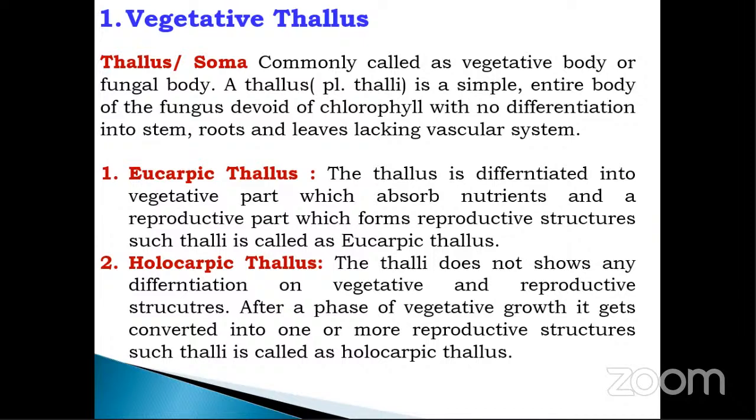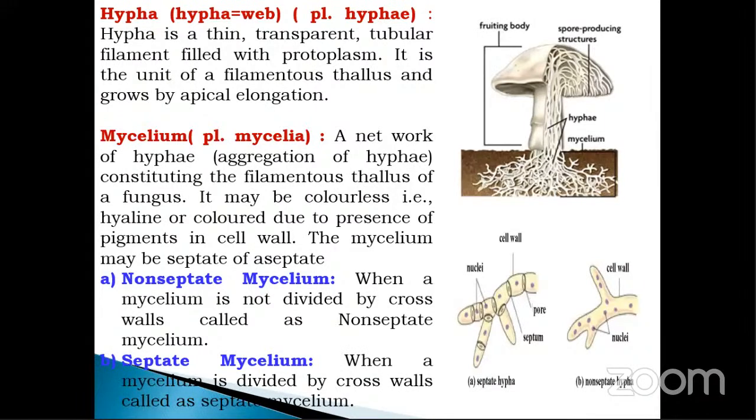Okay, this is all about the first character, the thallus or the vegetative thallus. The next definition is hypha. In an earlier lecture, we already studied the definition of hypha. Hypha is a thin, transparent, tubular filament filled with protoplasm. It is the unit of filamentous thallus and grows by apical elongation.